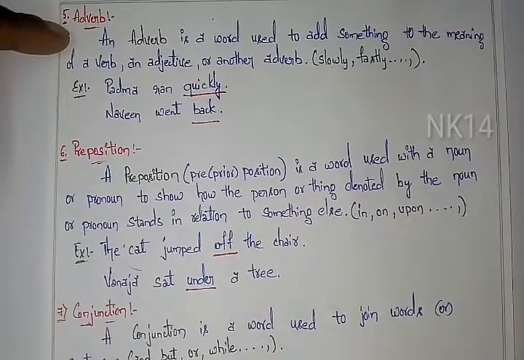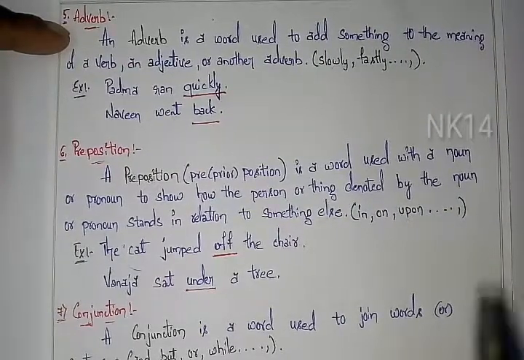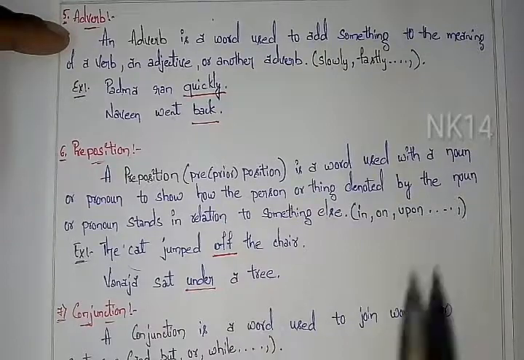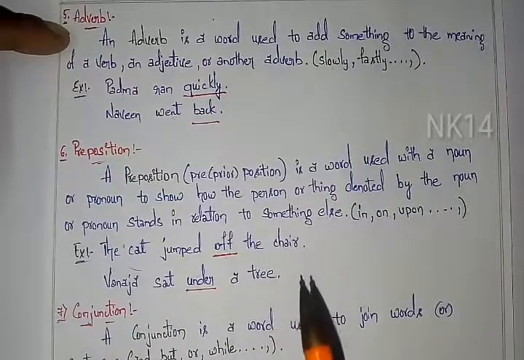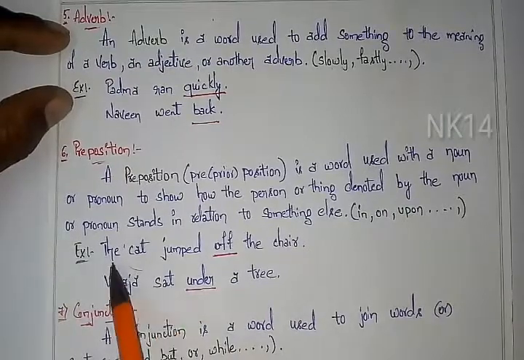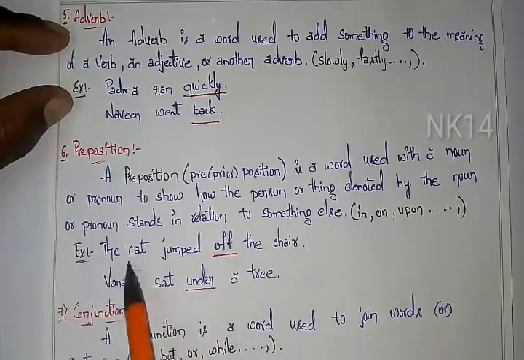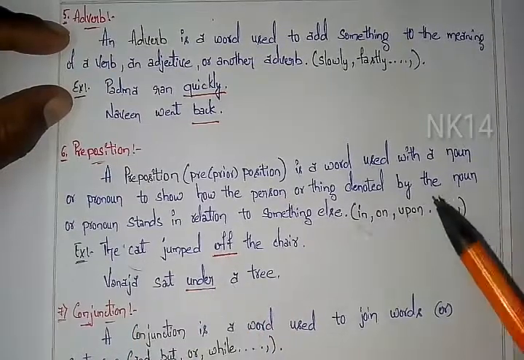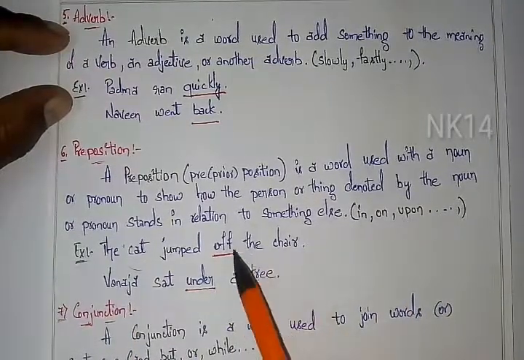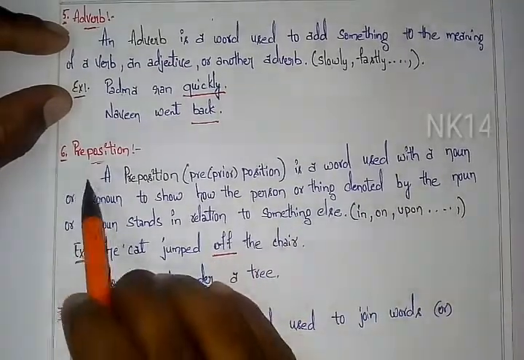Suppose I am sitting on the chair. Here I is a pronoun and chair is one more noun. These both are related with some position, that is on. I am sitting on the chair. Here on comes under the example of preposition. Let's see the examples I've taken. The cat jumped off the chair. From this we can understand the cat which was sitting on the chair jumped off, meaning it is not on the chair anymore.